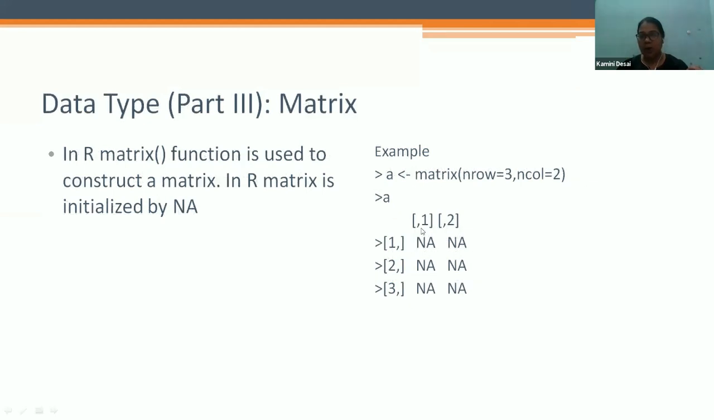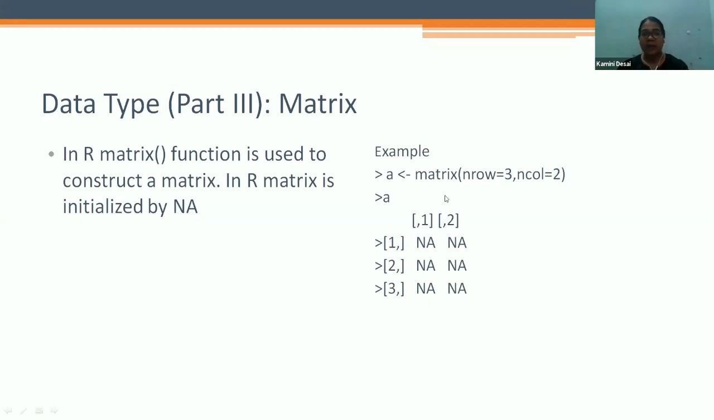Column, if it is column, so comma 1 and comma 2. So this is column, and 1 comma is, this is row. So in R, the first number is always the row, and the second number is the column. We have not assigned any number, so it gives an NA value, because I have not written anything in that row.